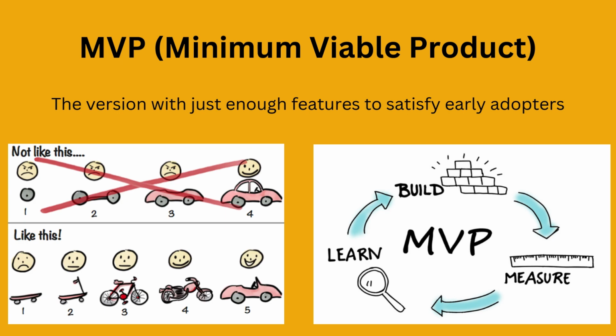This is the version of our product with just enough features to satisfy the early adopters and gather the feedback for future improvements. For our fitness app, instead of launching a full featured app, we would start with something basic, maybe something like tracking running distance and time. And that is our MVP, just enough to get started, and we will see if users like the concept.